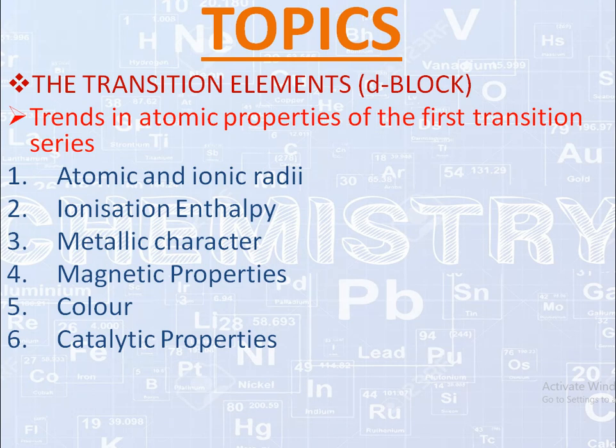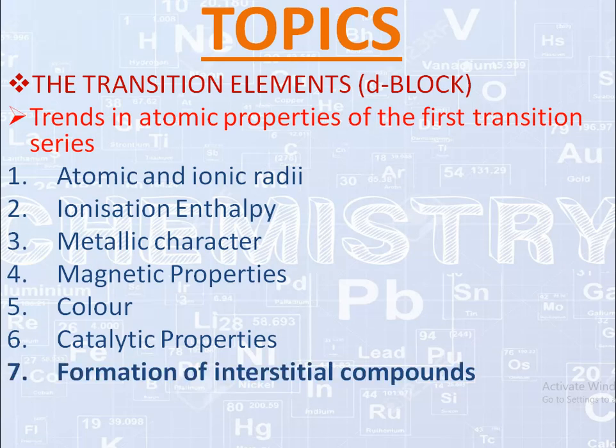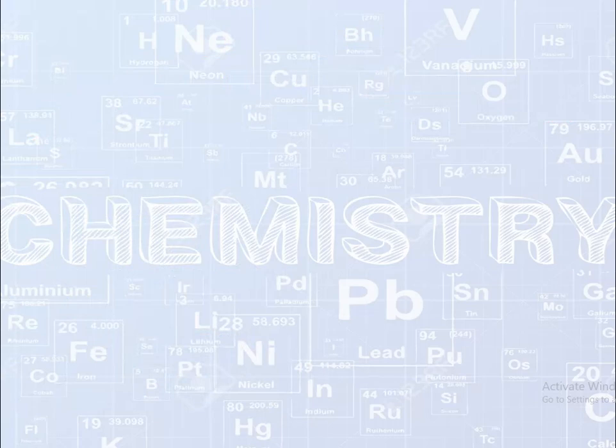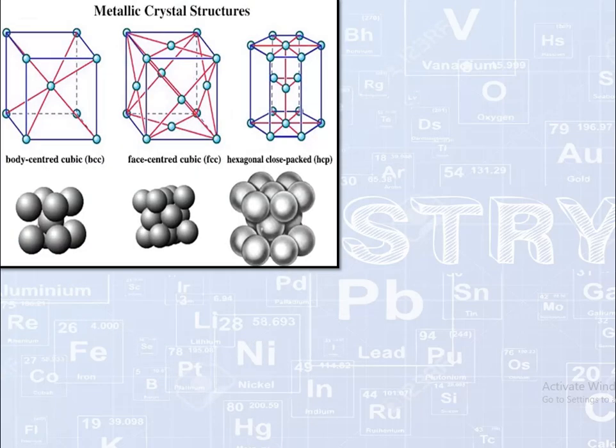Now we are going to discuss two more properties of transition elements, that is formation of interstitial compounds and formation of alloys. As we have already discussed, nearly all the transition metals have simple hexagonal close packed, cubic close packed or body centered cubic lattice structure. Means d block elements form a crystal structure, or we can say that they tend to form a definite structure. And we know that these structures are BCC, FCC and HCP.